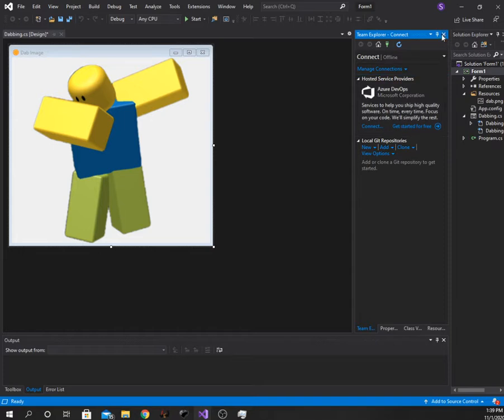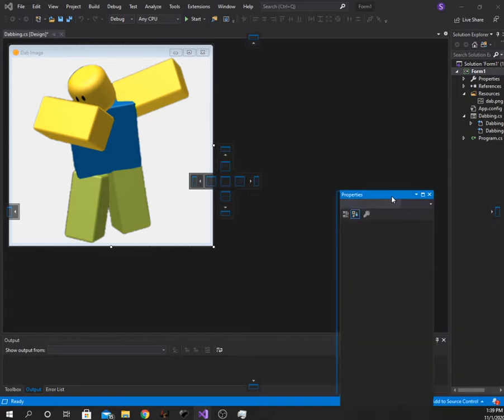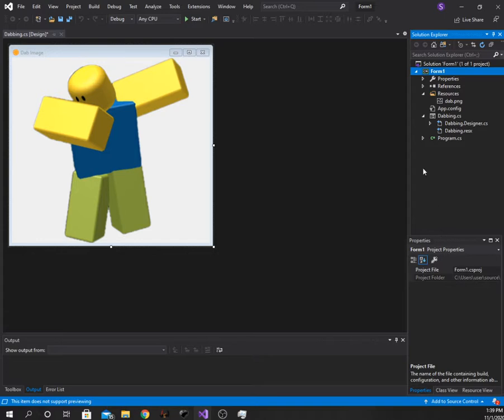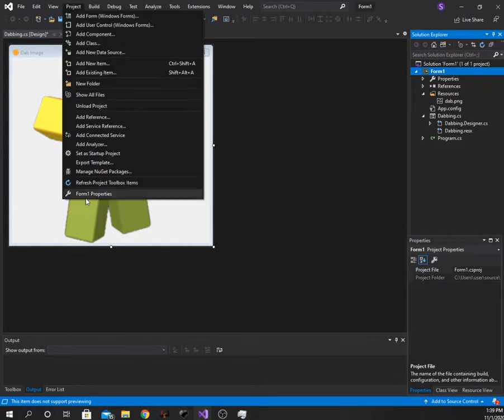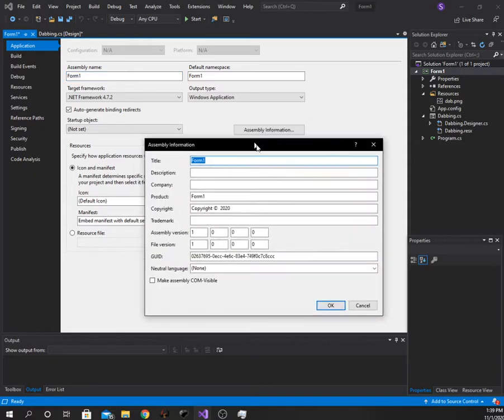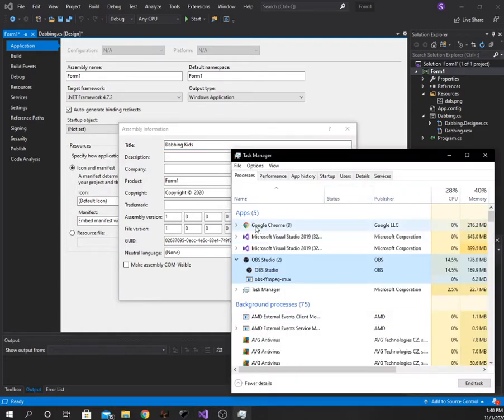So now what we're going to do is go to project form properties, and you've got all your information. What you want to do is go over here to assembly information, and you've got all your descriptions. So title, your title, dabbing kids. And if you don't know what the title is, it's this thing that comes here. So mine would be dabbing kids.